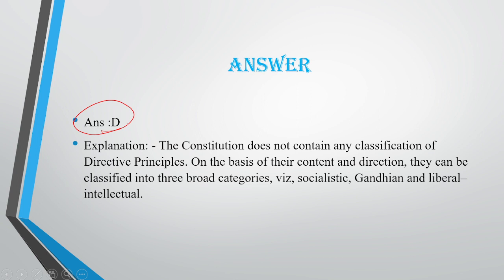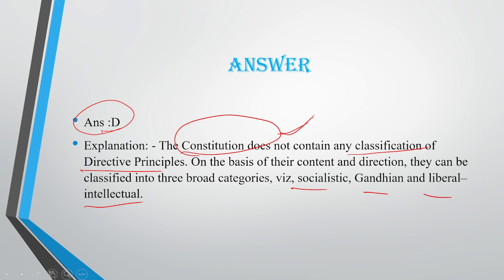Explanation here is given that the Constitution does not have any classification. Actually, the Constitution does not have it, but on the basis of content and direction, we have classified it into three parts: socialist, Gandhian, and liberal intellectual. But this first sentence is also important. This classification is not mentioned in the Constitution. Okay, that's important.